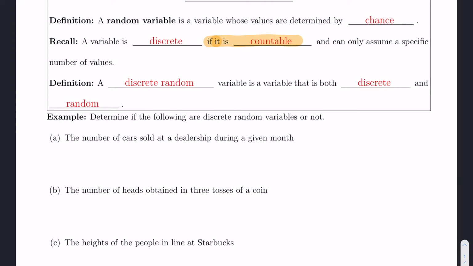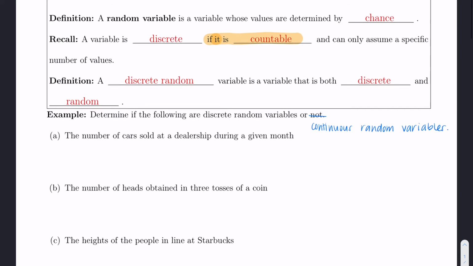And so here for this example, determine if the following are discrete random variables or not. I could replace the "or not" with "or continuous random variables." So let's look at part A of this example, the number of cars sold at a dealership during a given month.